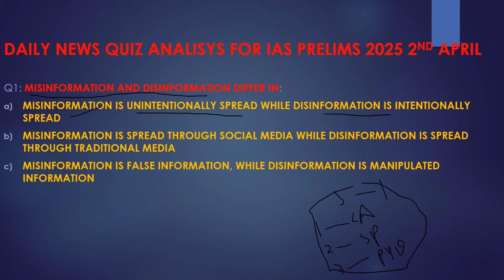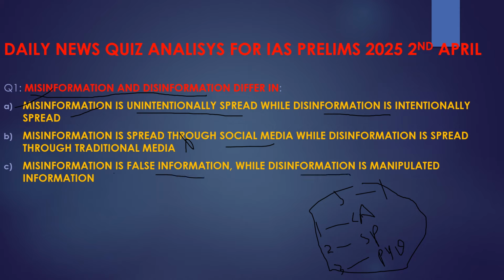So the correct statement: misinformation is spread through social media while disinformation is spread through traditional media. This is just to distract you, it is totally incorrect. Third statement: misinformation is false information while disinformation is manipulated information. Both are false information, but the only difference is that misinformation is spread unintentionally.